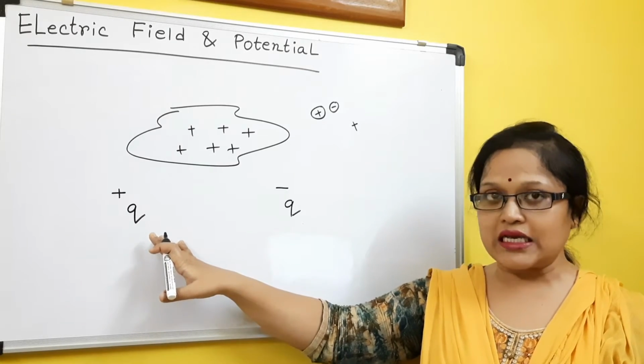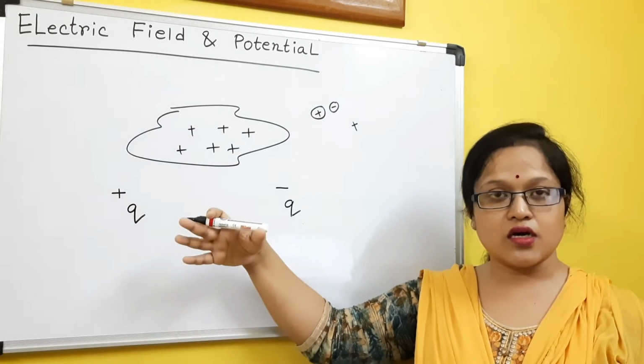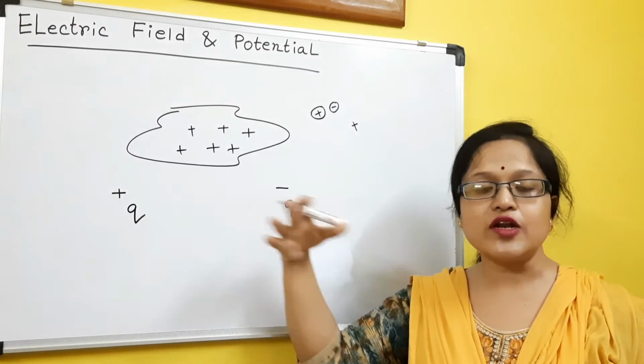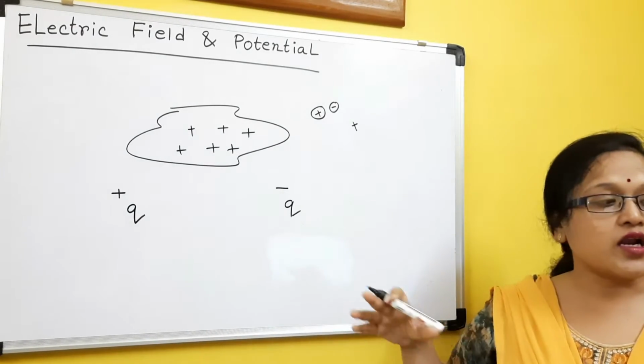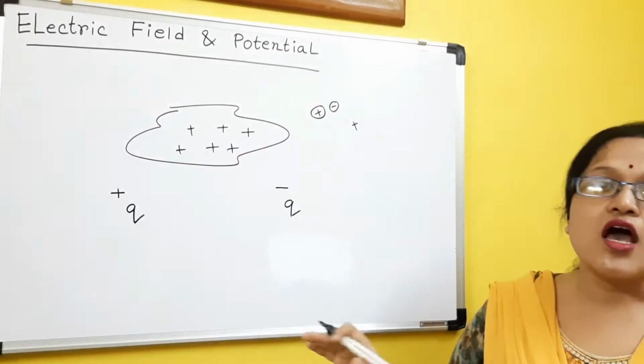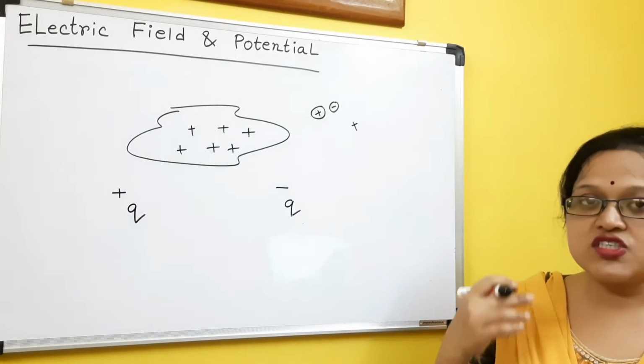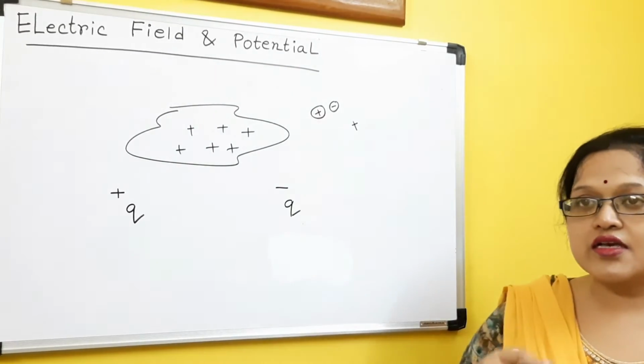That is the fundamental electrostatic principle: like charges repel each other and unlike charges attract each other.